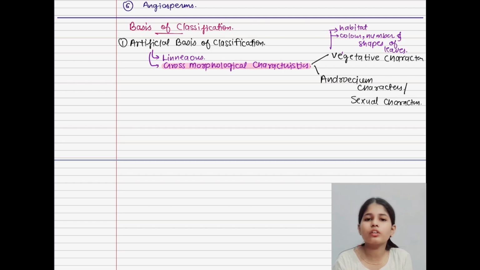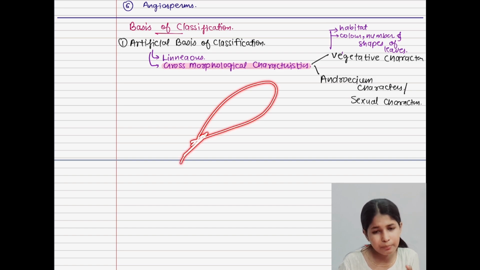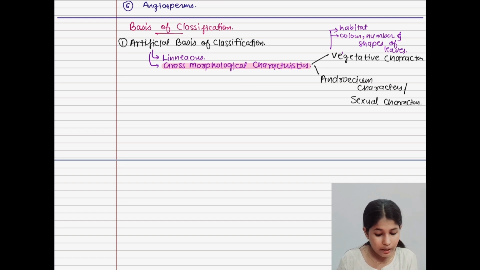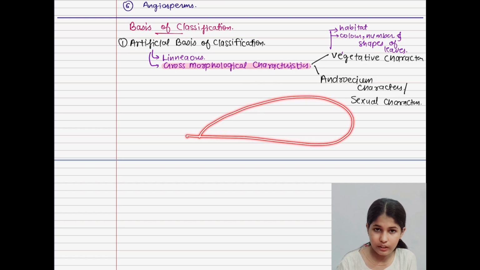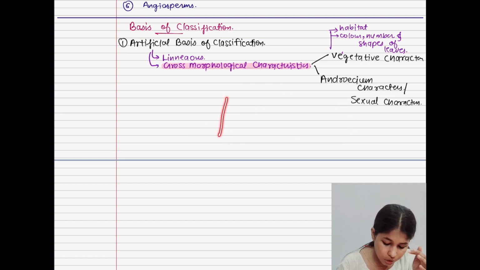If you collect different types of leaves from different plants, you can see that every leaf has different colors, different structures or different numbers. For example, in a papaya plant you can see a very big, single leaf, whereas the neem tree has this type of leaves.